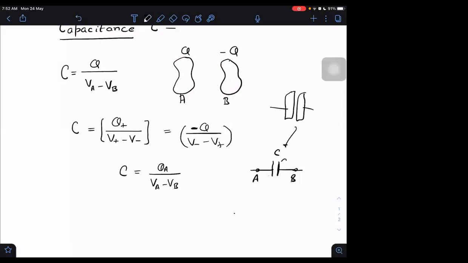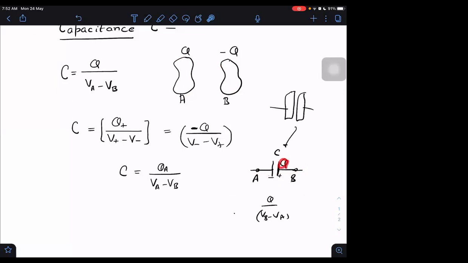Anyway, if I give charge Q on the right side, as I told you, I will assume, I don't know whether Q is positive or not, but let it be positive now. Then I will write Q upon VB minus VA as the potential difference across this. If we go from B to A, it will be a decrease in potential.